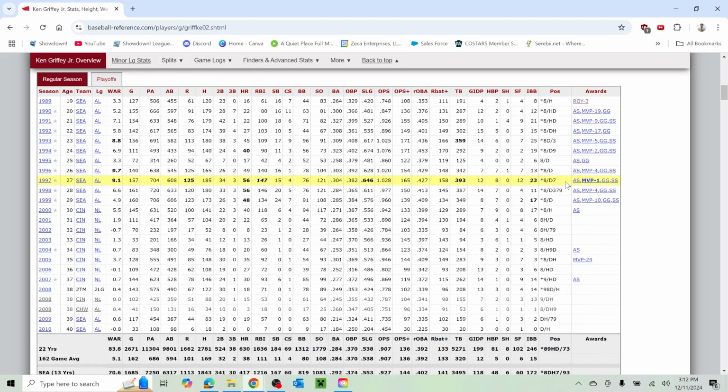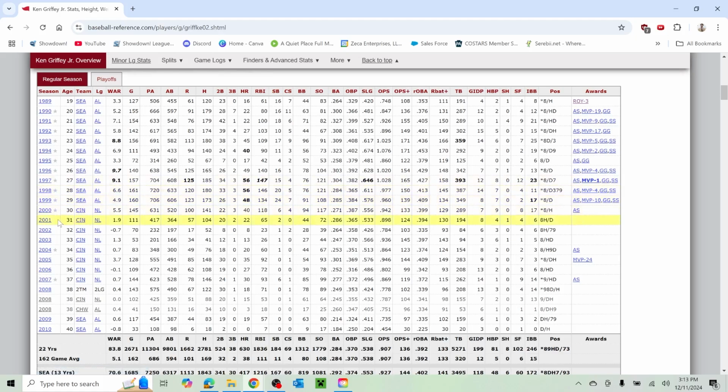Just a one-time MVP. I'm not sure if I really ever knew that, and it looks like, was that his best year? I mean, you could make an argument for really any 3 of these years, I feel like. He didn't play as many games in 96, but, I mean, he was doing just about the same. 97 was when he won his MVP, hit .304, slugged .646. Holy smokes. Intentionally walked 23 times. Led the league in RBIs, led the league in home runs. Did that for 3 straight years in the late 90s. Wow. That is something else.